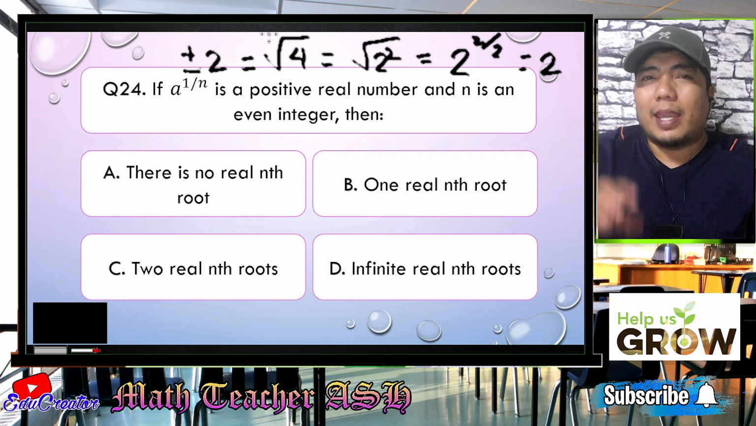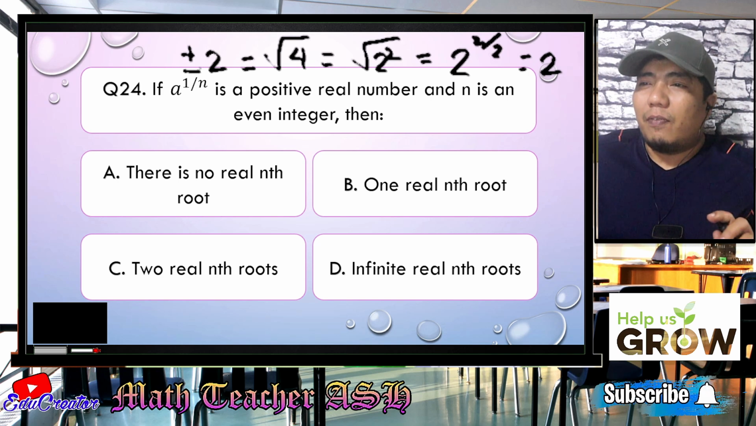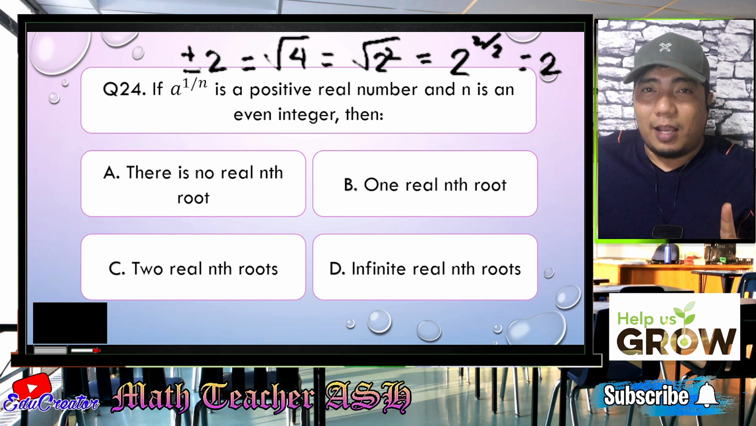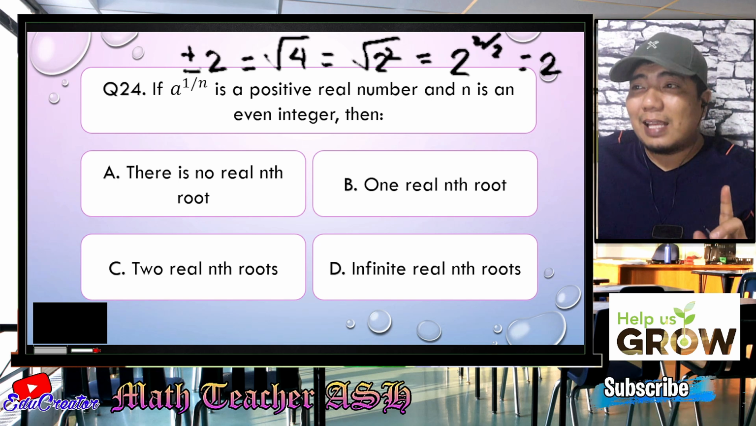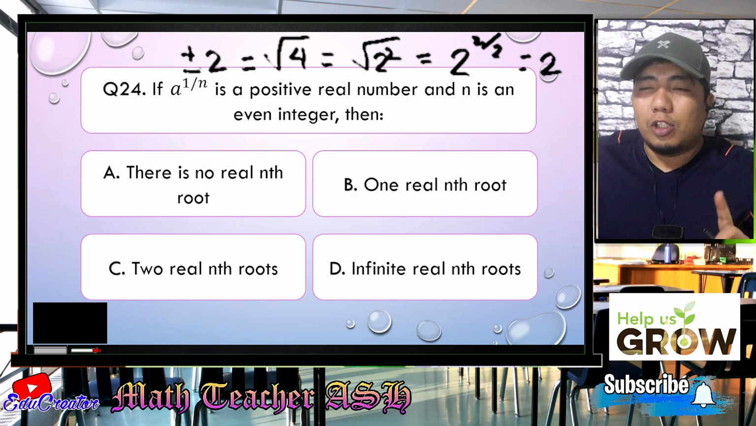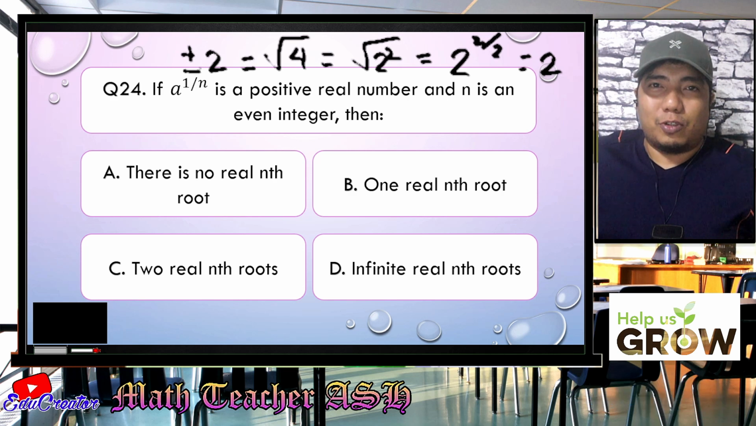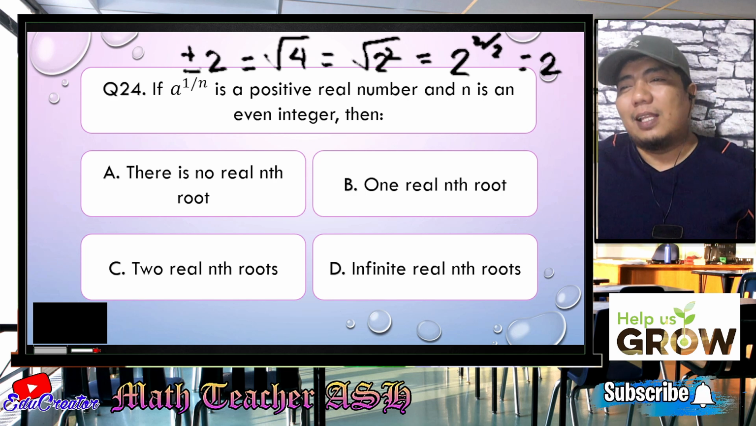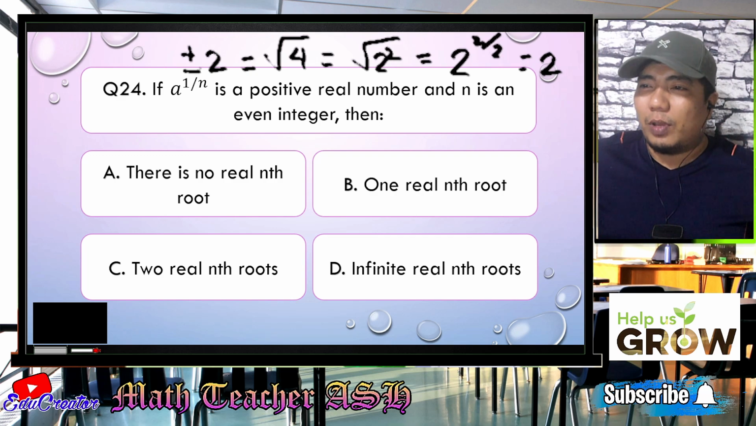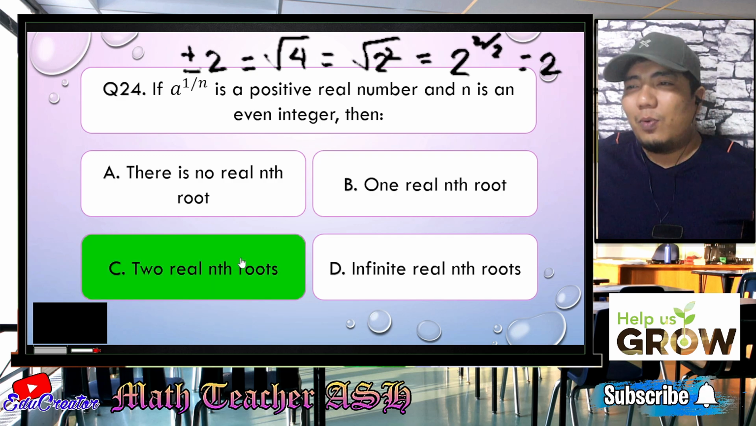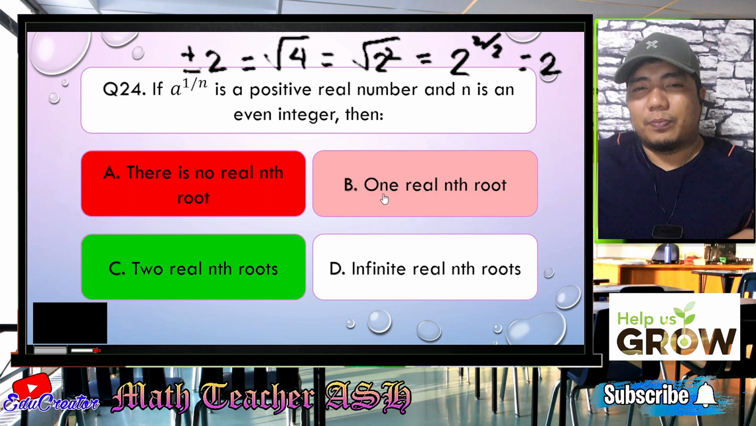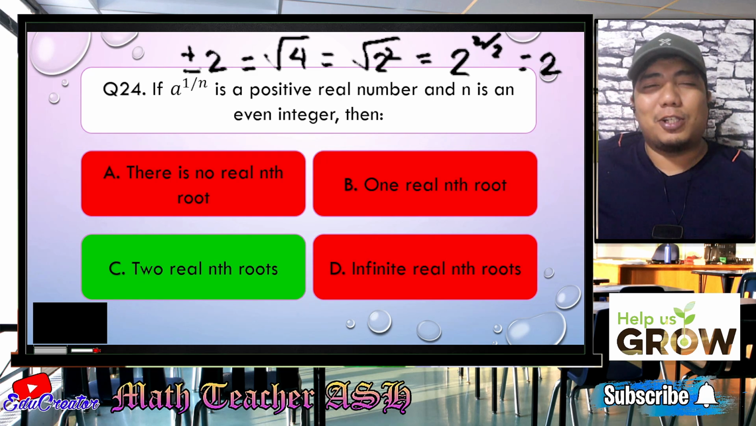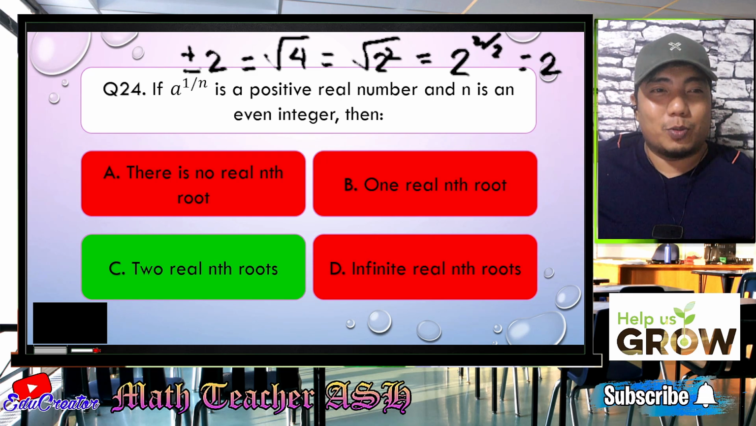Thus, we can conclude that if you have a denominator in your rational exponent as an even number, there could be two possible values of roots. So that is letter C. Let's check whether we are correct, my dear math learners. All right, we are correct. Easy, right? Very easy, my dear math learners. So now let us go to question number 25.